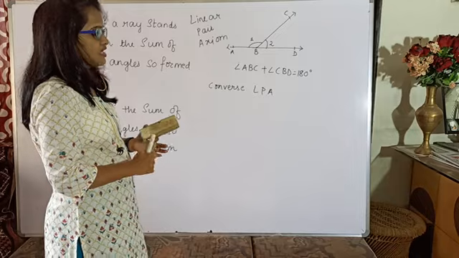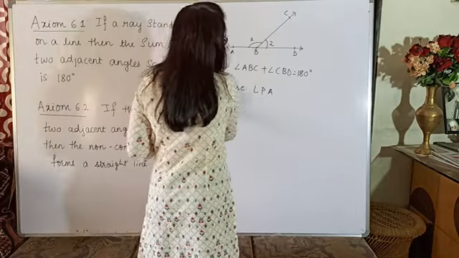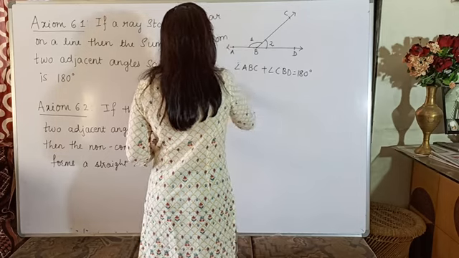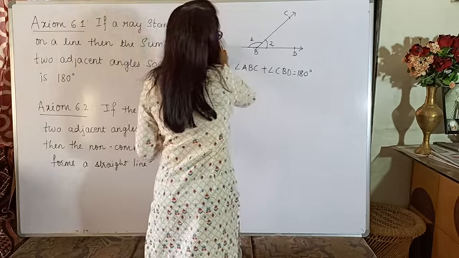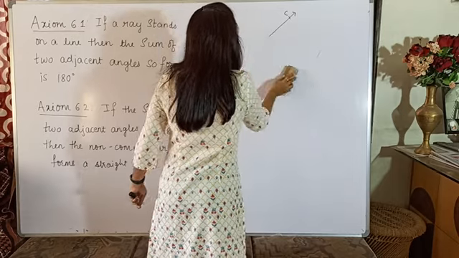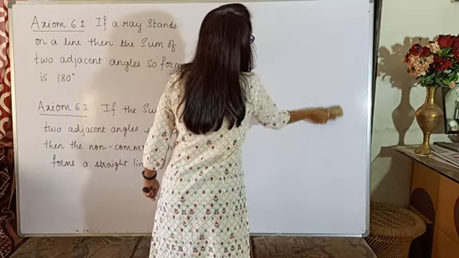So these are the two axioms. The first axiom says that on a straight line, if you draw a ray, the sum is 180, and its converse is, if the sum of the adjacent angles is already 180, then it is standing on a straight line, or the non-common arms form a straight line.